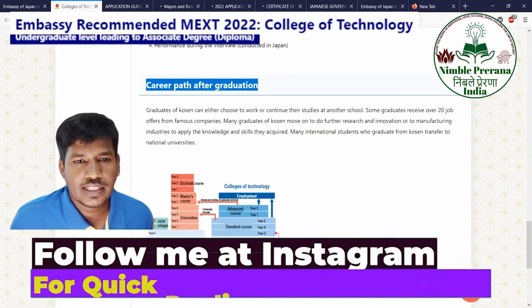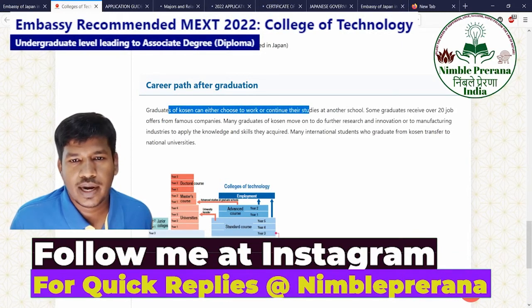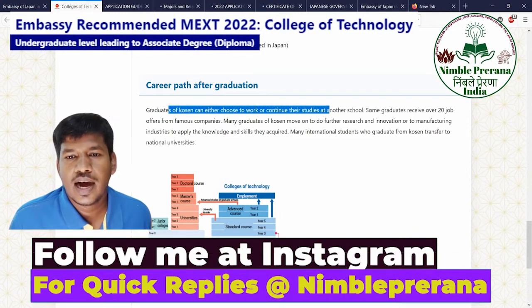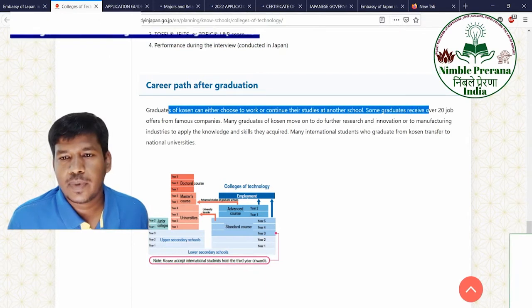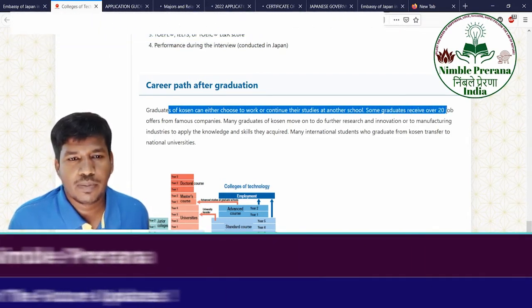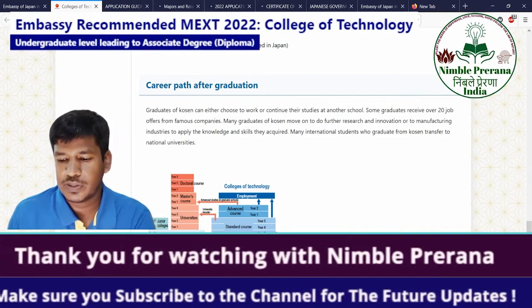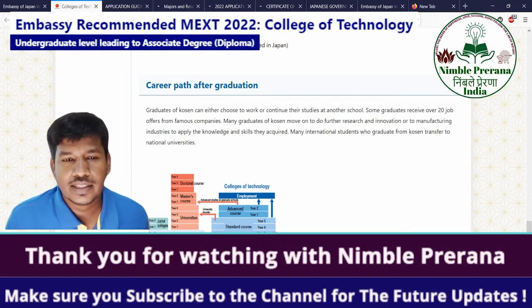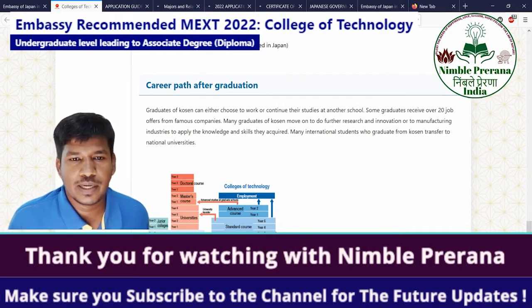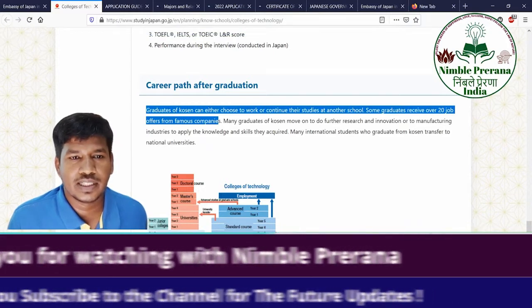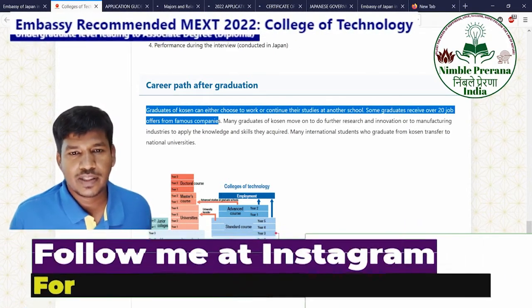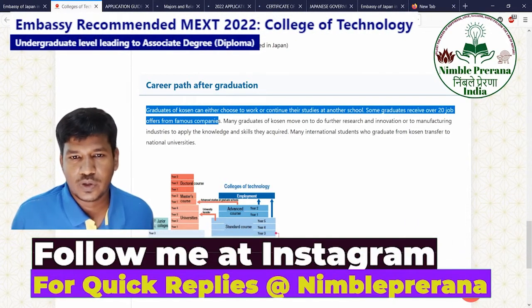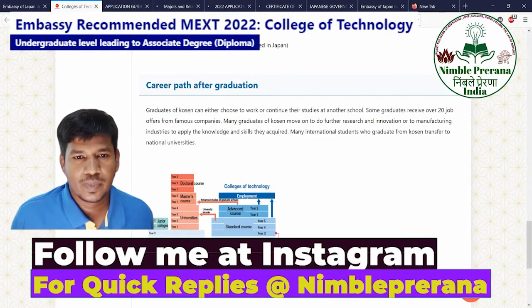The graduates of KOSEN can either choose to work or continue their studies at another school. Some graduates receive over 20 job offers. That means job offers for diploma students are higher. That is true even in India. You can find many jobs for diploma graduates because, along with the ITI graduates, they are the persons who will be working more directly on the instruments.